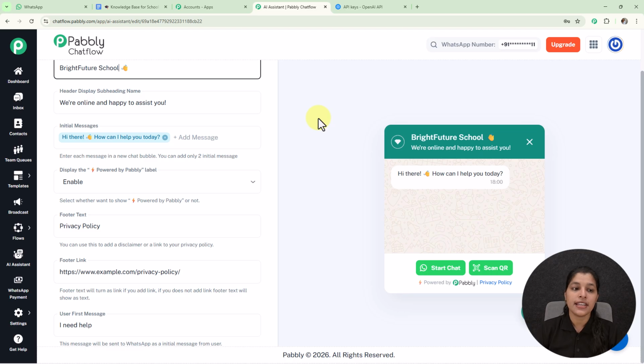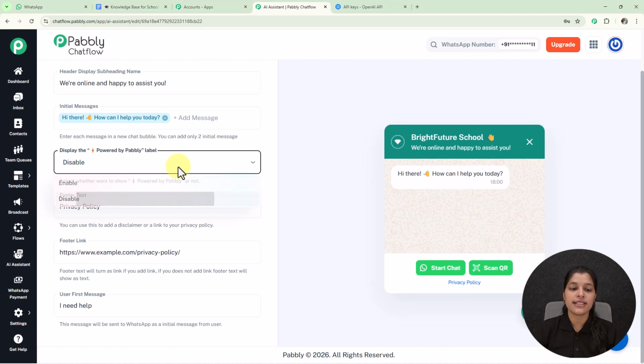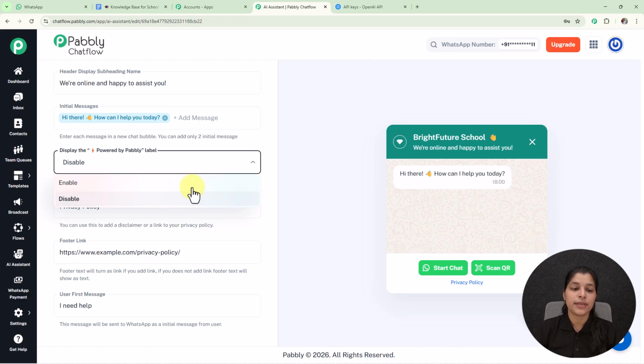And now we are getting this field for entering the initial message, and here we are already getting an initial message that is, hi there, how can I help you today? And this initial message can also be seen on the preview of your AI assistant. And now we are getting this field for displaying the powered by Pabbly label, which is already enabled, and here on the footer section you can see this powered by Pabbly label. Now let's disable it and see the changes, and here you can see the powered by Pabbly label has disappeared, and I'm going to keep it enabled only.